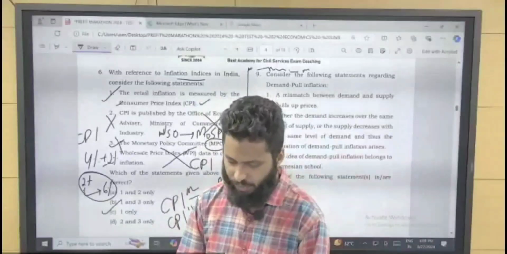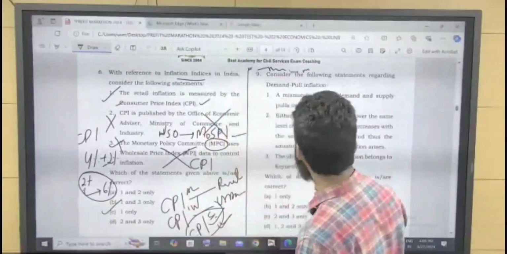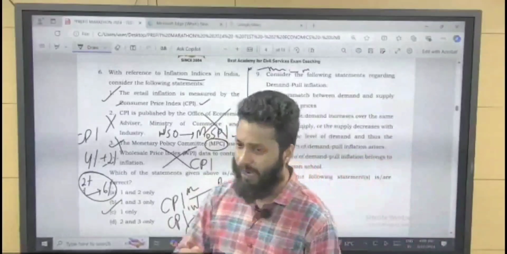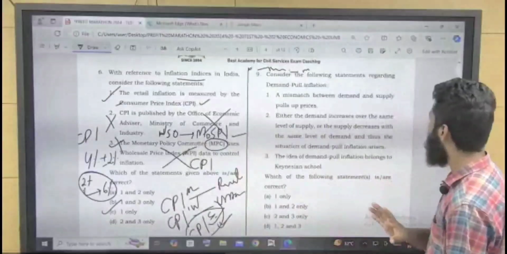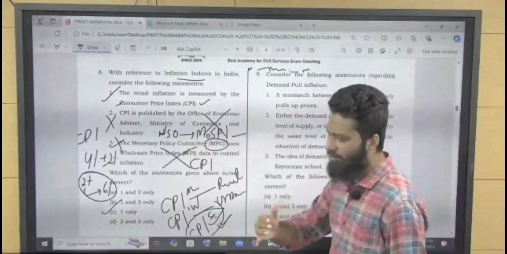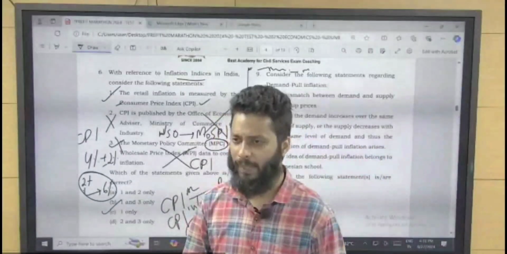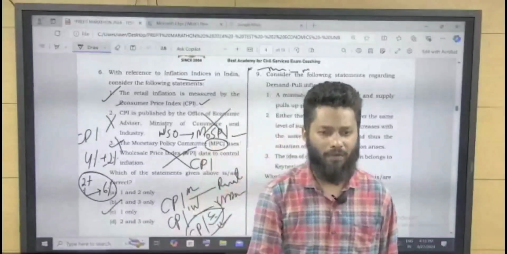So demand pull inflation happens due to an increase in aggregate demand. How is demand increasing? There can be a mismatch between demand and supply. There is enough money available with the public, so there is enough purchasing power.